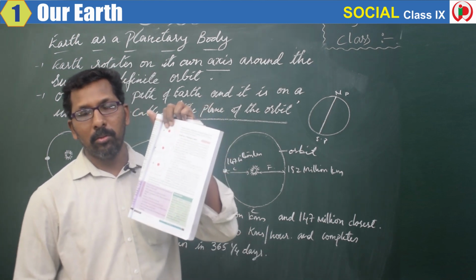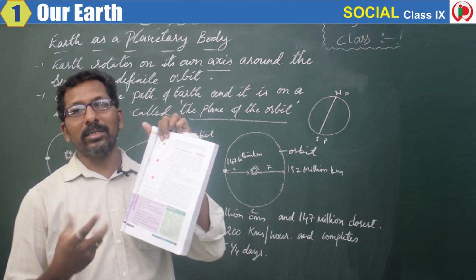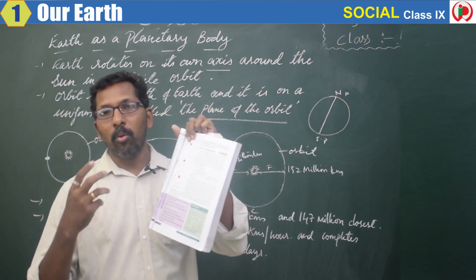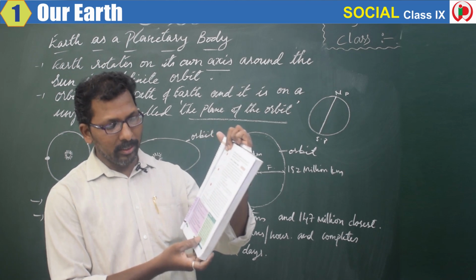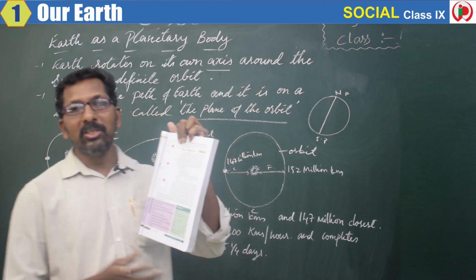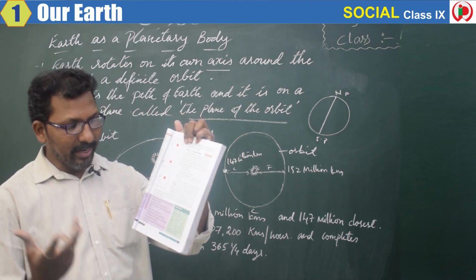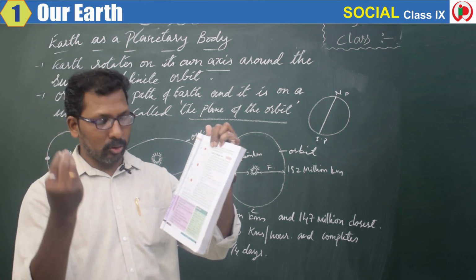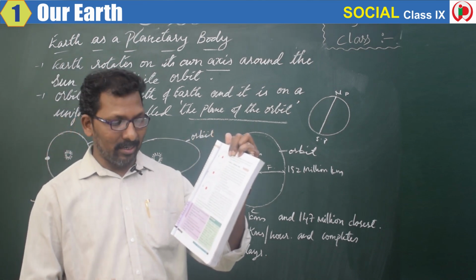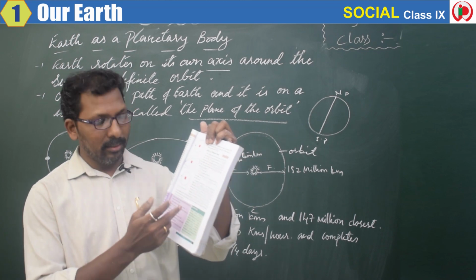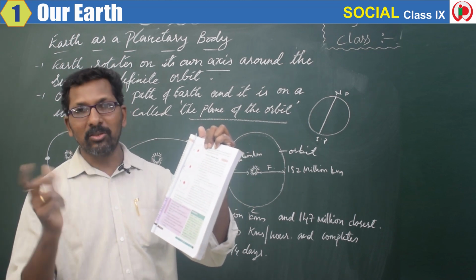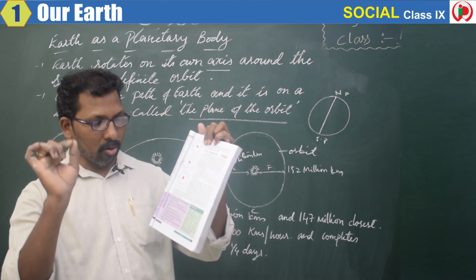Do you know how this earth got its name? What earth actually means? In the Greek word, it is earth, meaning ground, soil, dry land, right? And you can find these words in the dictionary online.